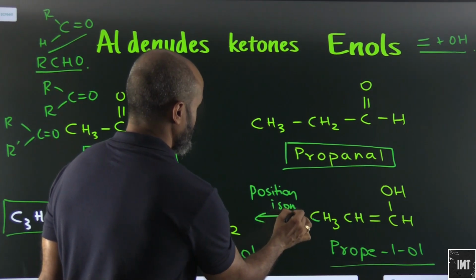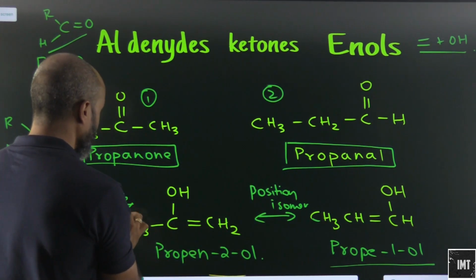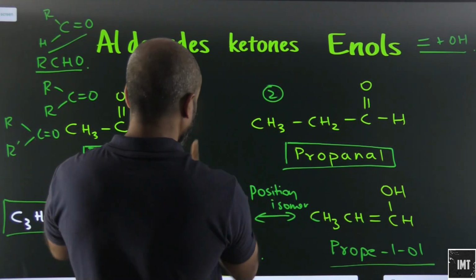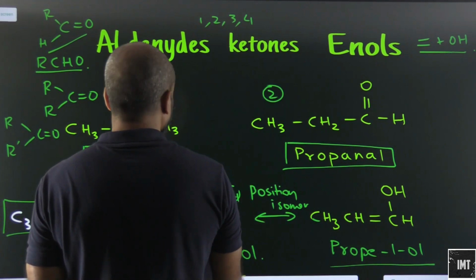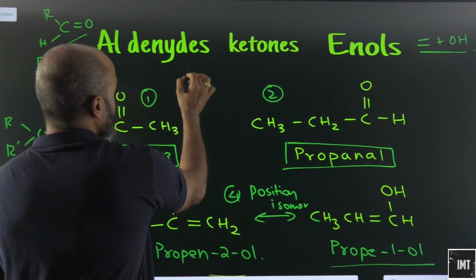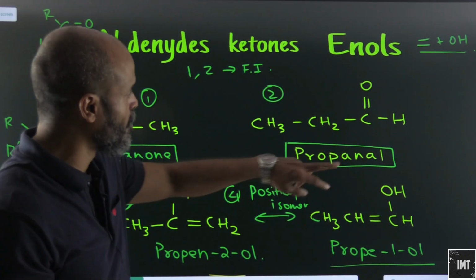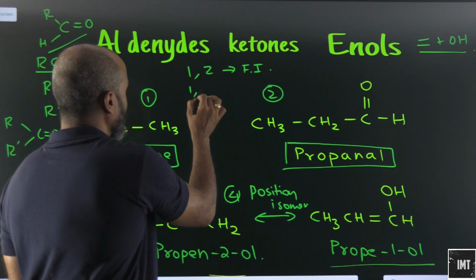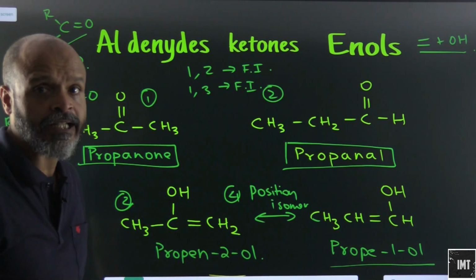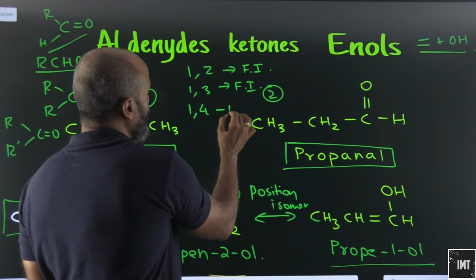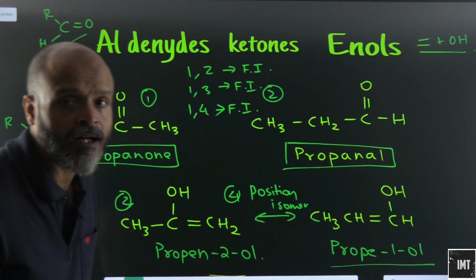Look at it very carefully. Let's say if I name this 1, this is 2, this is 3 and this is 4. So let's take this one by one. 1 and 2, these are functional isomers. Why? One is a ketone group, one is an aldehyde group. Let's say 1 and 3, again functional isomers. Why? Because one is a ketonic group and the other one is an enol group. 1 and 4 will also be functional isomers. Why? Because one is the ketonic group and 4 is an enol group.